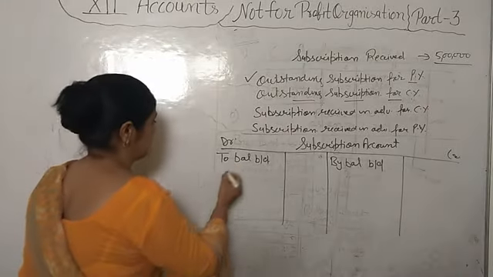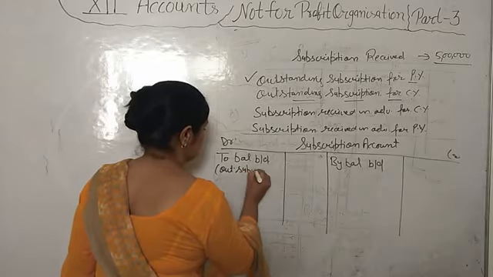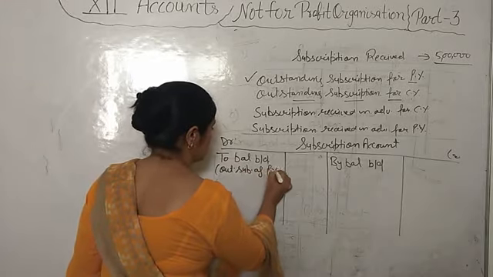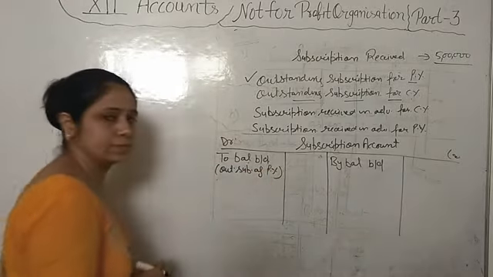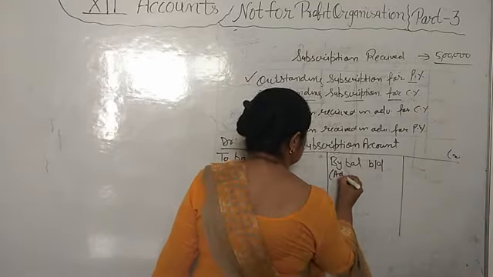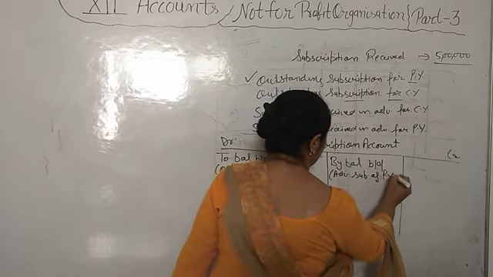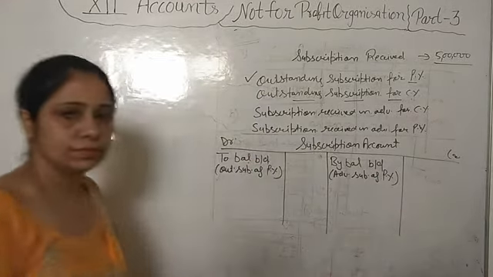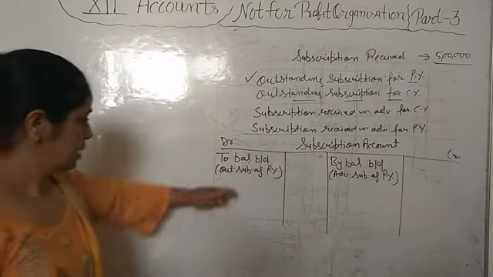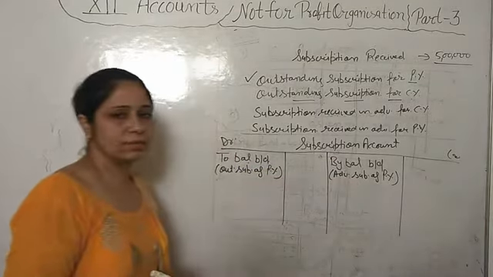So in the debit side we will write the outstanding subscription of previous year, that is the balance BD, okay? And here we will write the advance subscription of previous year, okay? Outstanding subscription and advance subscription, this is known as balance BD.